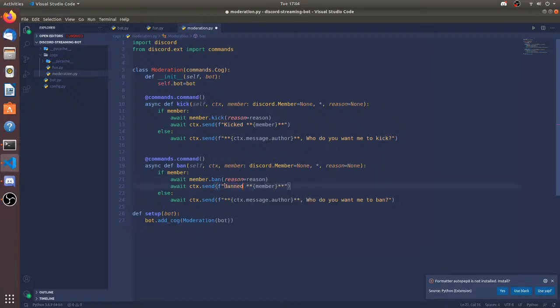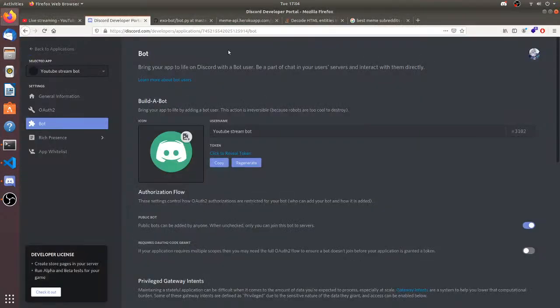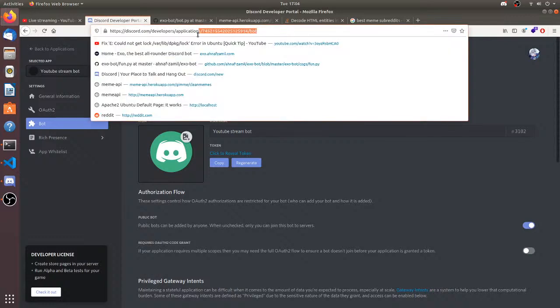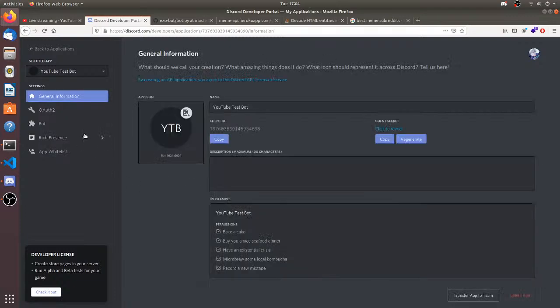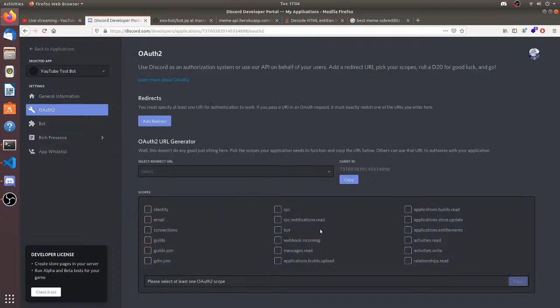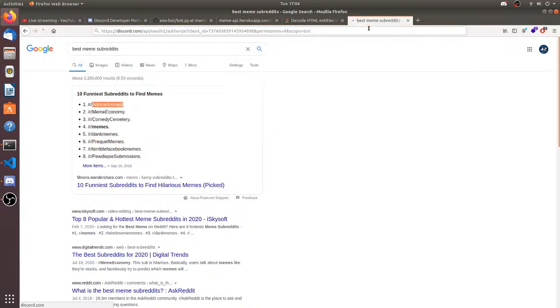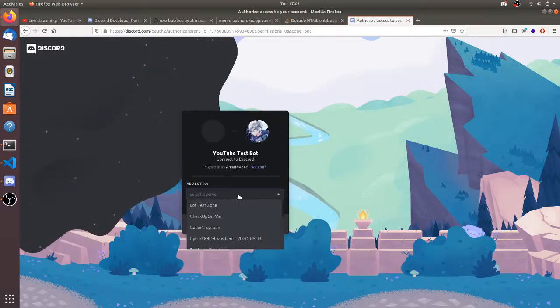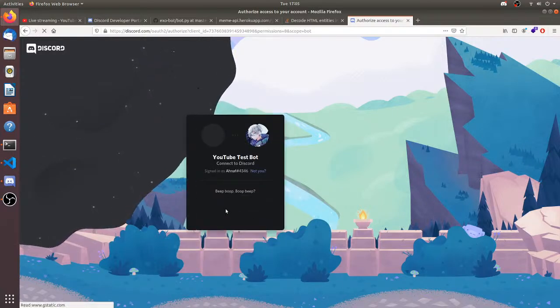Banned. Well, that's basically the same thing. Let me add the bot again. Let's go to Discord developers. Let's go over here. Let's do YouTube test bot, OAuth2, bot. Give it admin perms. Copy. Let me go over here and let's invite the bot to the bot zone again to test the ban command.